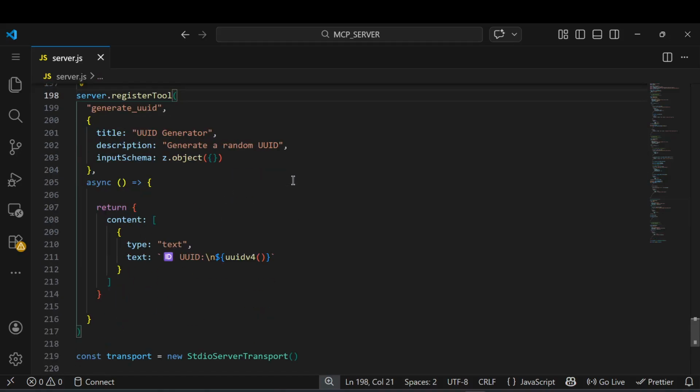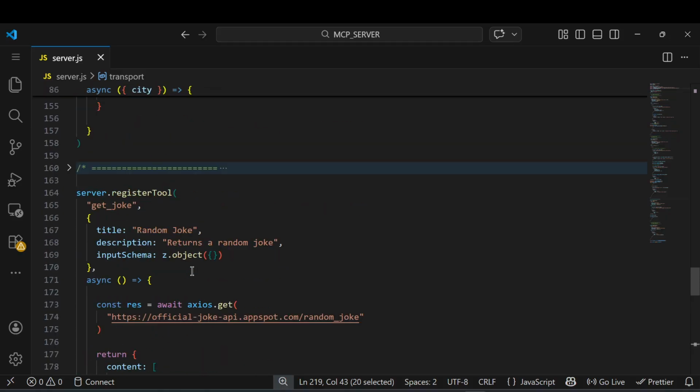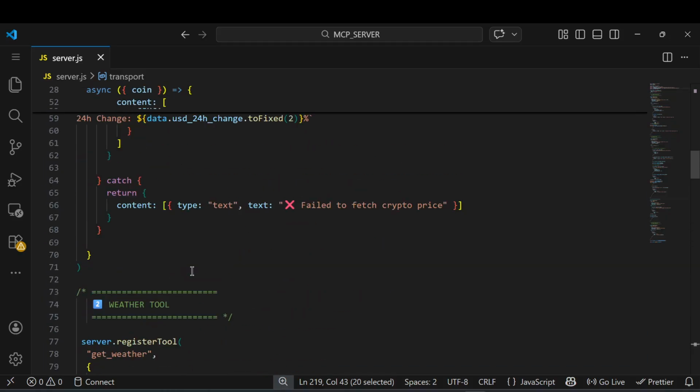I have another tool, generate ID. The title is UUID generator, the description is generate random UUID, and the input schema is z.object. The transport is equal to a new StdioServerTransport, which we need to initialize, and then in server.connect I just pass this transport. This is our MCP server. You can see now all the tools are exposed from the MCP server.